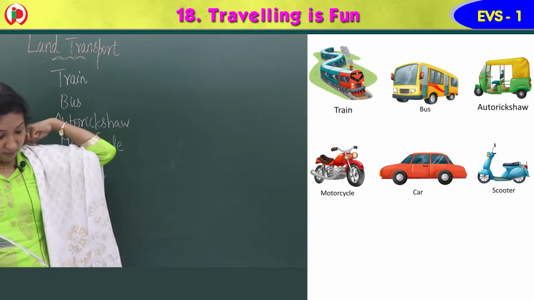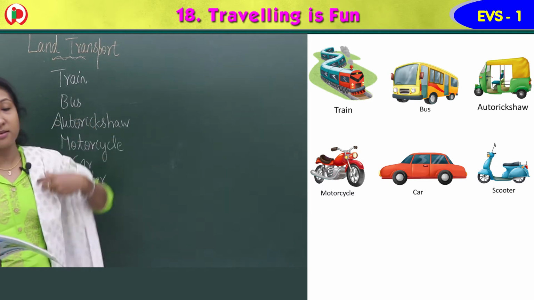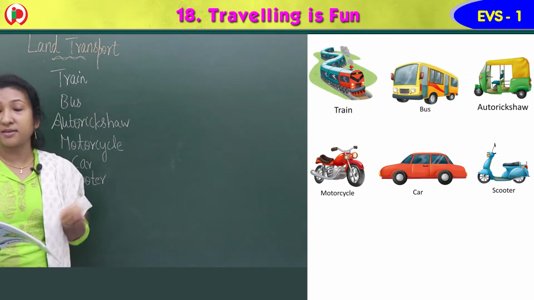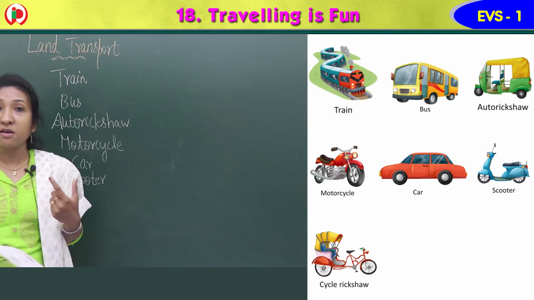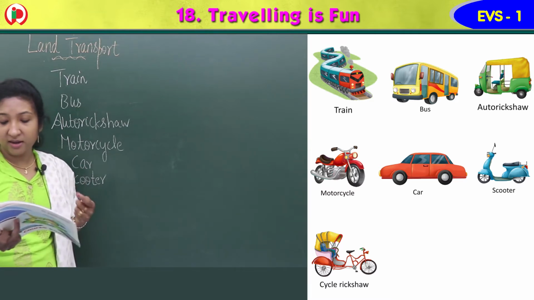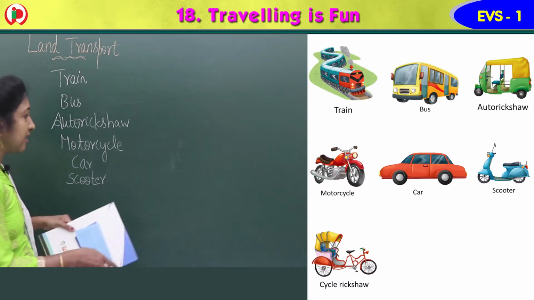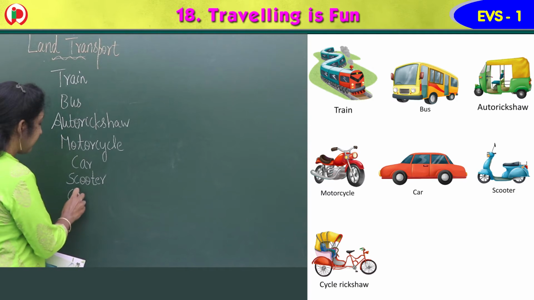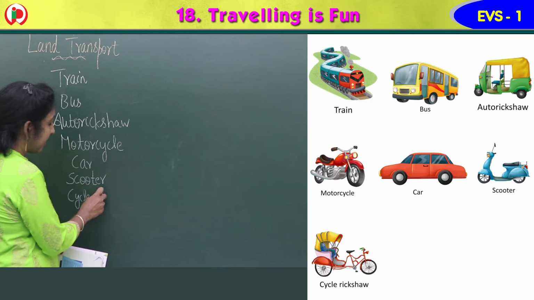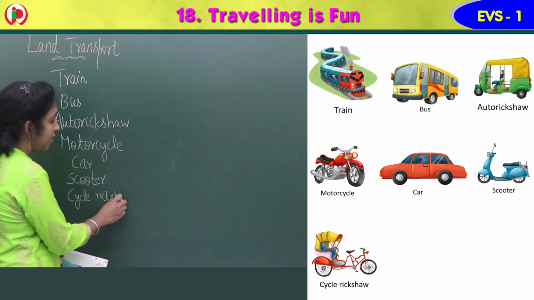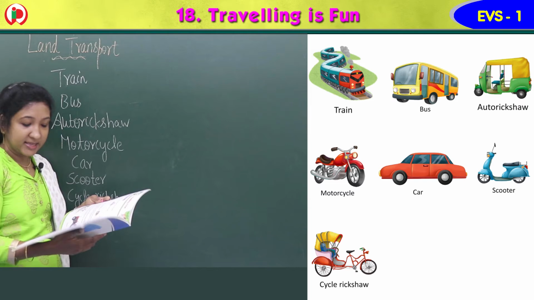You can see a man pulling this rickshaw and taking the people and going. Yes, it is cycle rickshaw we say. Cycle, rickshaw. So cycle rickshaw we can see.